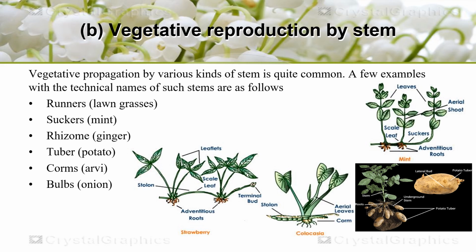Lawn grasses propagate through runners, mint propagates through suckers, and ginger propagates through rhizomes. Potato propagates through tubers, arvi propagates through corms, and onion propagates through bulbs. All these are the various types of stems involved in the vegetative propagation of plants.